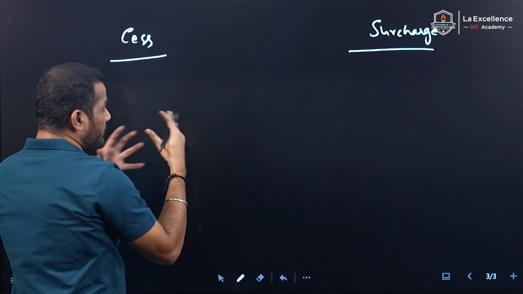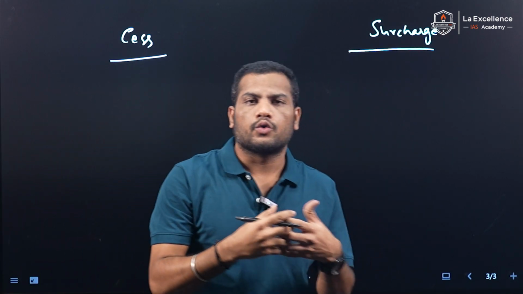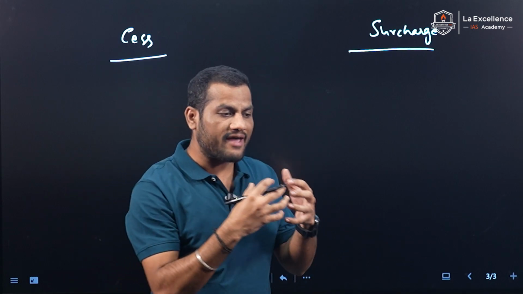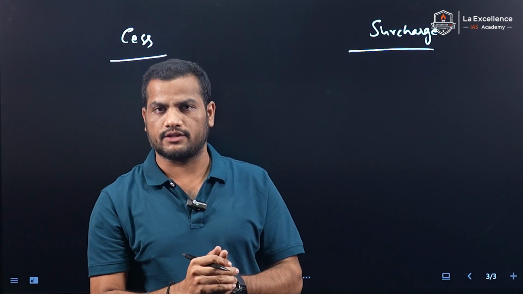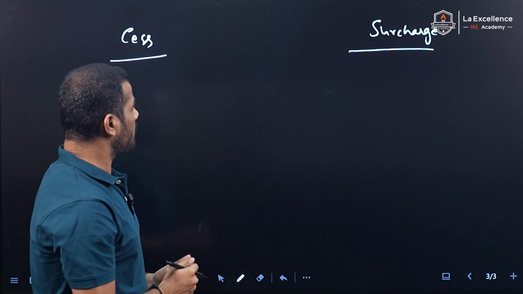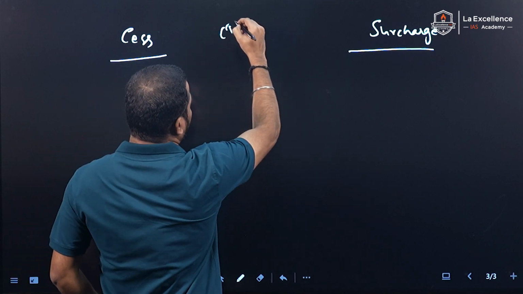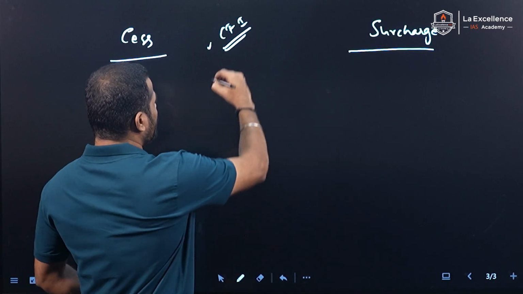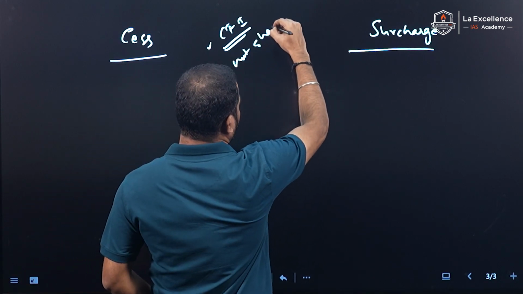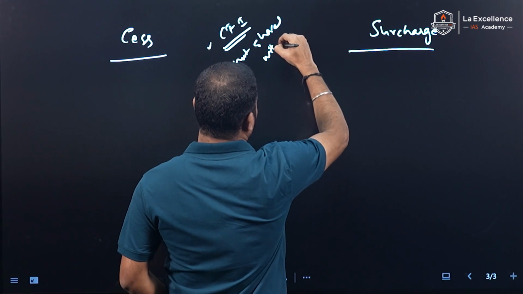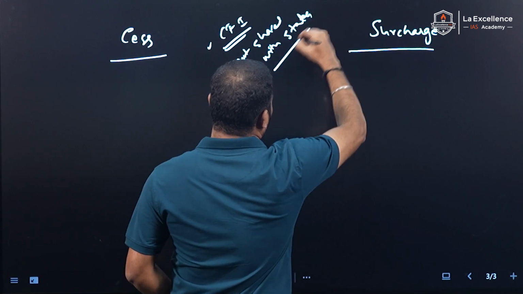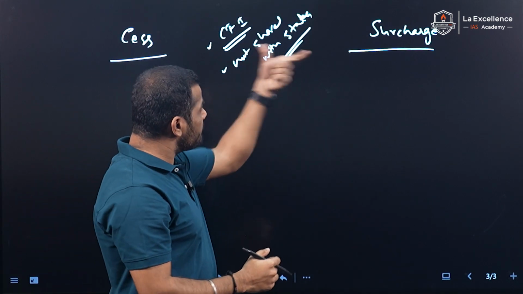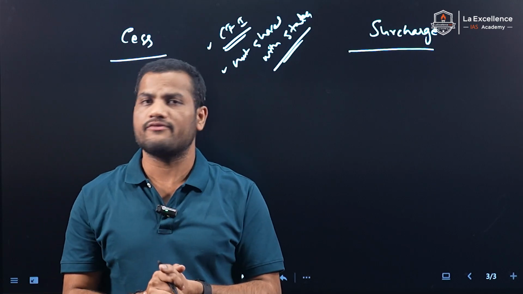What is the major difference between these two aspects? These are the two major taxes which give the central government an advantage to gather more funds for fiscal consolidation. Both are collected and included in the Consolidated Fund of India. Both are also not shared with the states. That's why the majority of the southern states and other states are demanding inclusion of these taxes in the divisible pool of taxes.